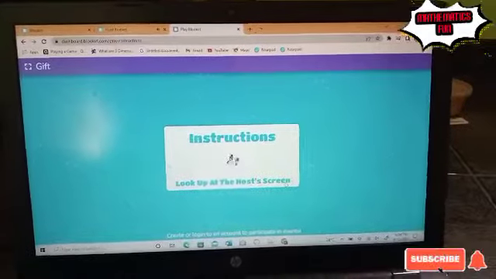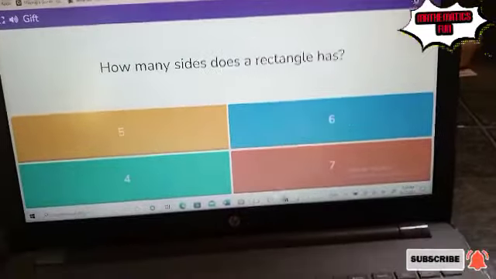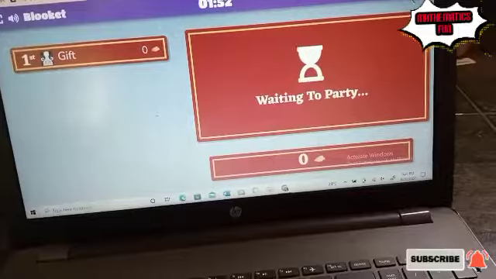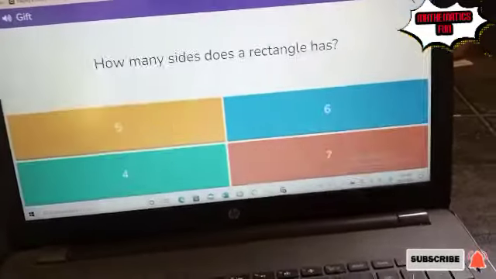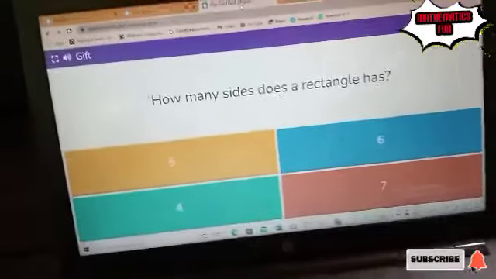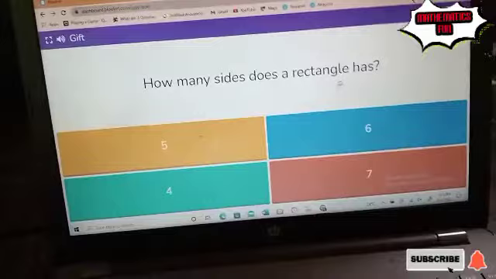You have to show them your screen, or you would have told them about the game. So this is it. The game has started. This is an example. So that's three boxes you were seeing. I'm going to explain how it goes. This is the first question that is shown. How many sides does a rectangle have?